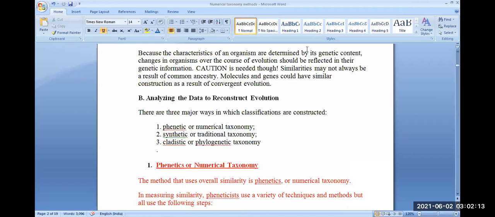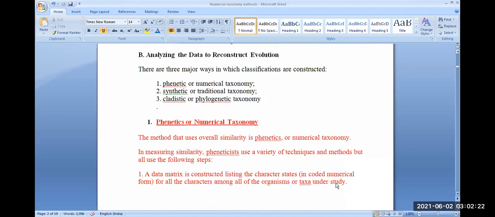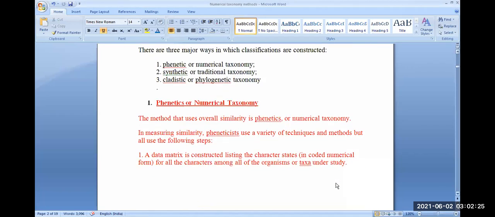Phonetics or numerical taxonomy, many of you have a problem with this. This method that uses overall similarity among organisms, we call it phonetics or numerical taxonomy. How do we construct this overall similarity? We take a larger number of characters, and then we do comparisons among organisms, and those organisms which have a larger number of characters in common are put together and grouped under one cluster, which we call cluster analysis.